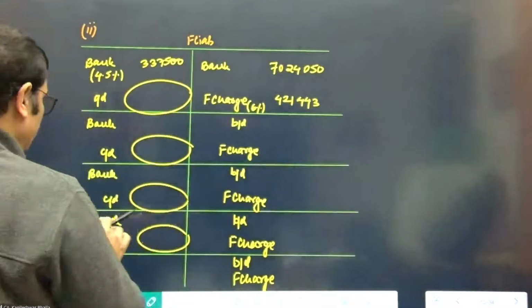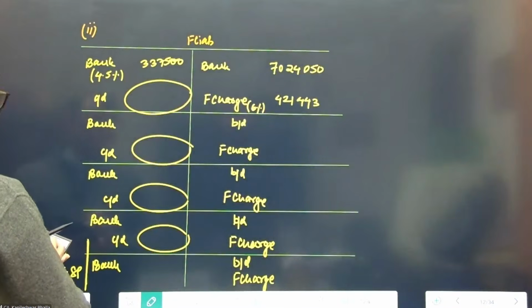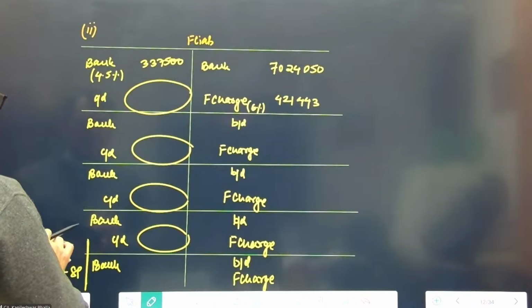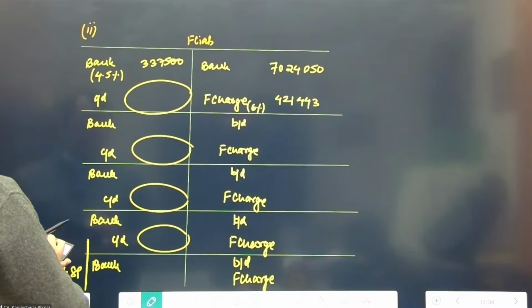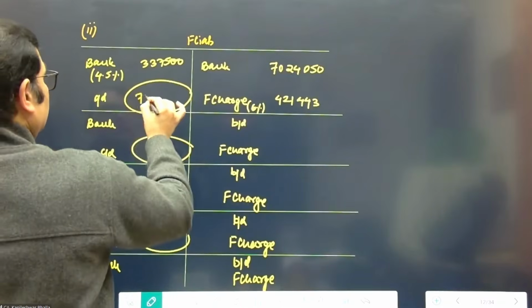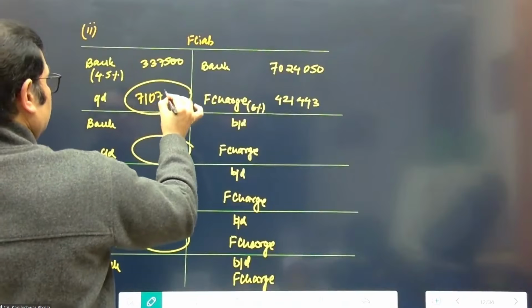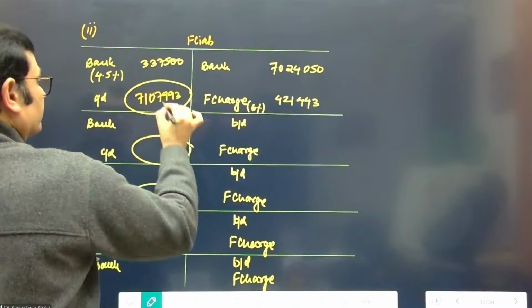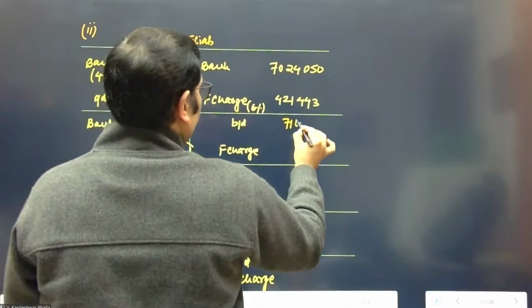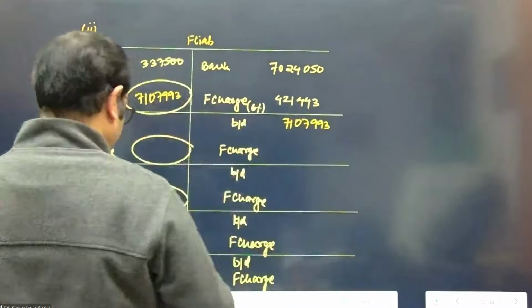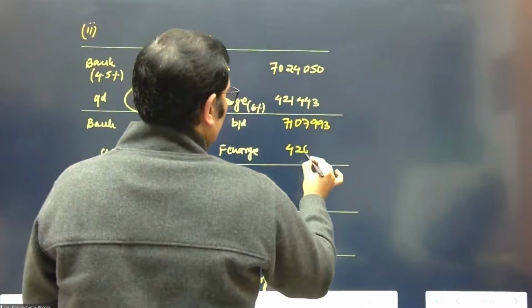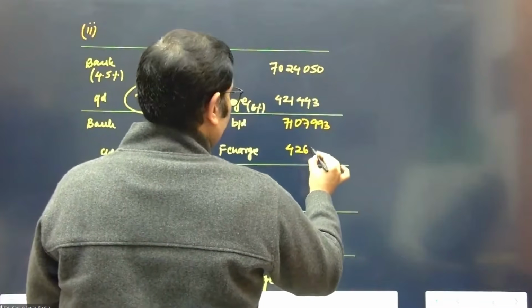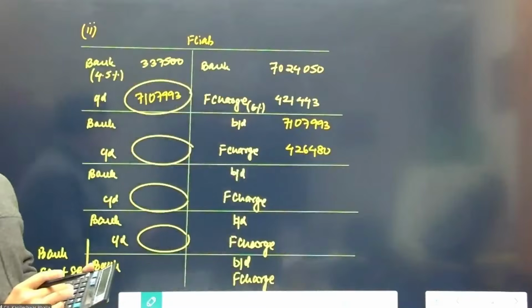So this comes to 7,024,050 plus 421,443 minus 337,500. So this is, I think, 7,107,993. 7,107,993. Again, take 6% on this: 426,480 approximately.